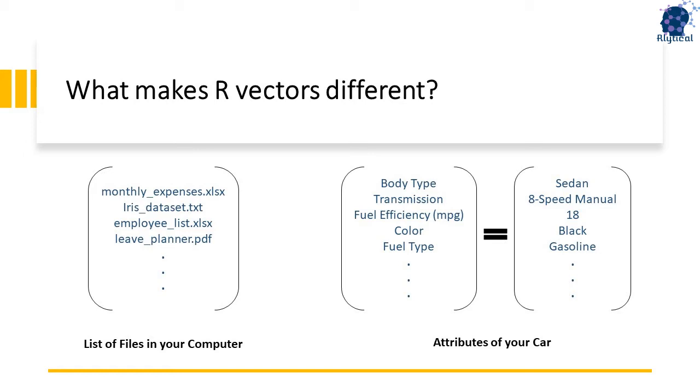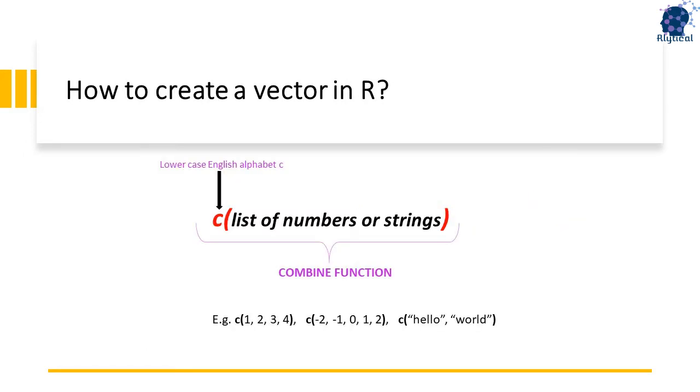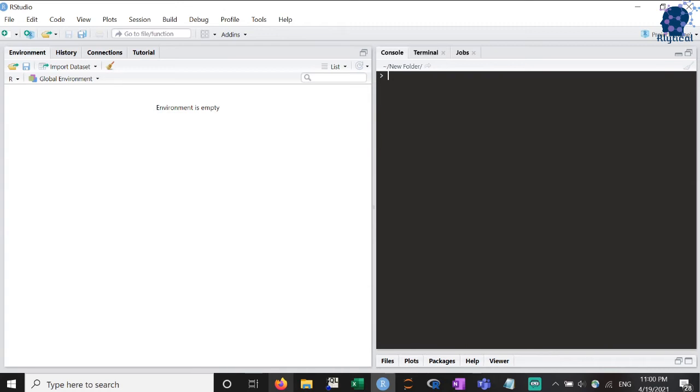But in R, vectors can store non-numeric information as well. For example, you can store the list of files in your computer, the attributes of a car, and a lot of other non-numeric information inside vectors. We use the combine function to create a new vector. Simply enter the lowercase alphabet c followed by the list of elements within round brackets. Let's head to our console and create a vector with numbers 1, 2 and 3 and assign it to a variable named x. Press enter and you will see the new vector under the environment section.